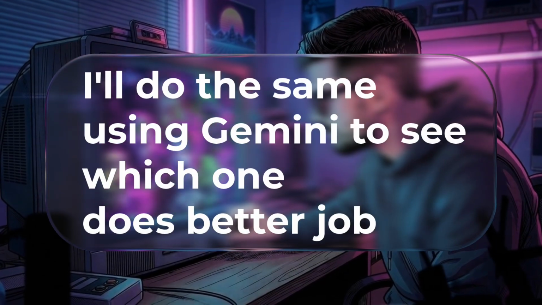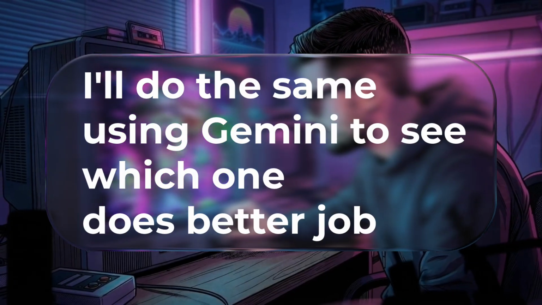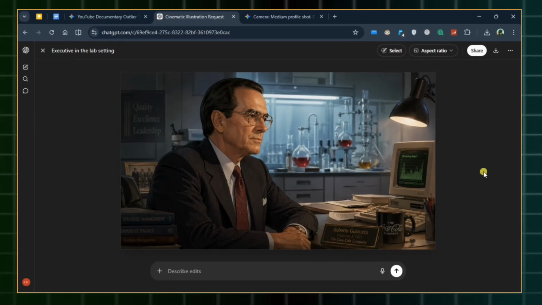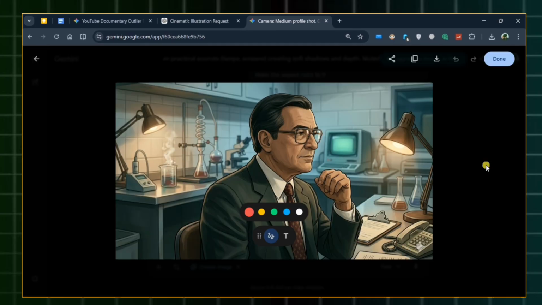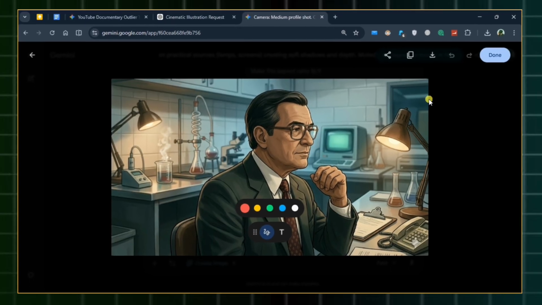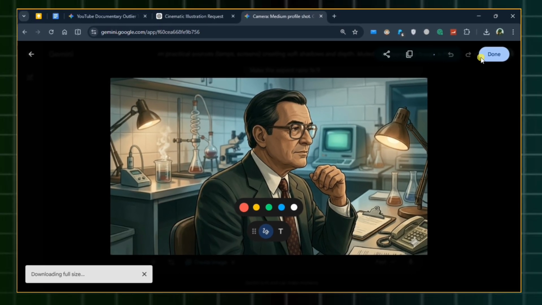I'll do the same using Gemini to see which one does a better job. As you can see, ChatGPT gives us high detail polish. Meanwhile, Gemini offers a more hand-drawn, authentic vibe. But I'm going with Gemini this time, so I'll download it.